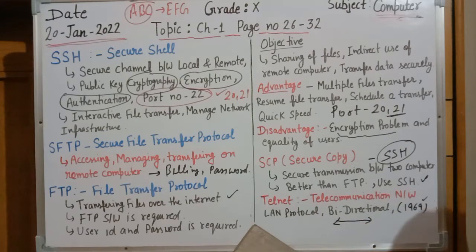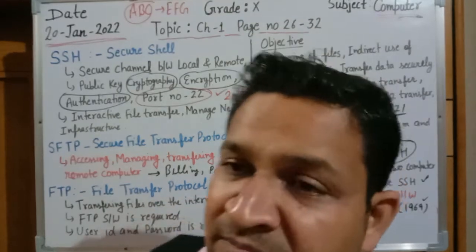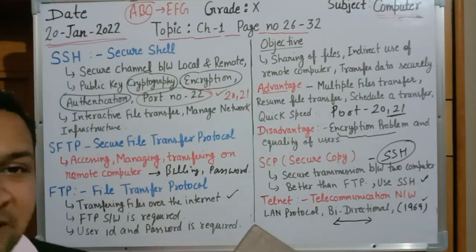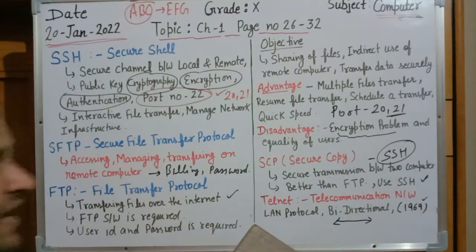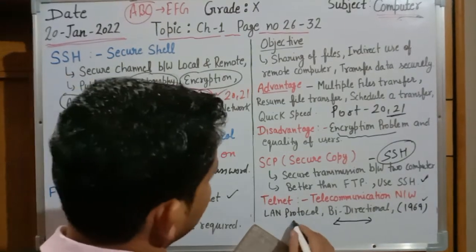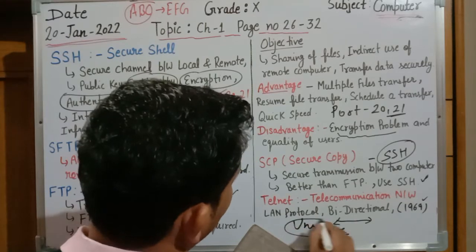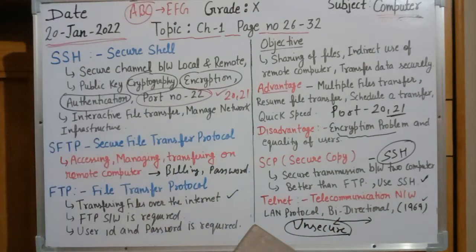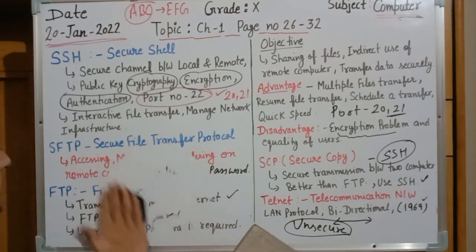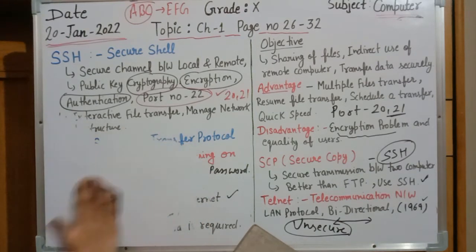It came to market in 1969. But the major difference is that Telnet is an unsecure protocol. This is the major problem. It is not a secure protocol. So that's why FTP is better than Telnet. Now the next topic, the last topic of this chapter, is the difference between FTP and Telnet.